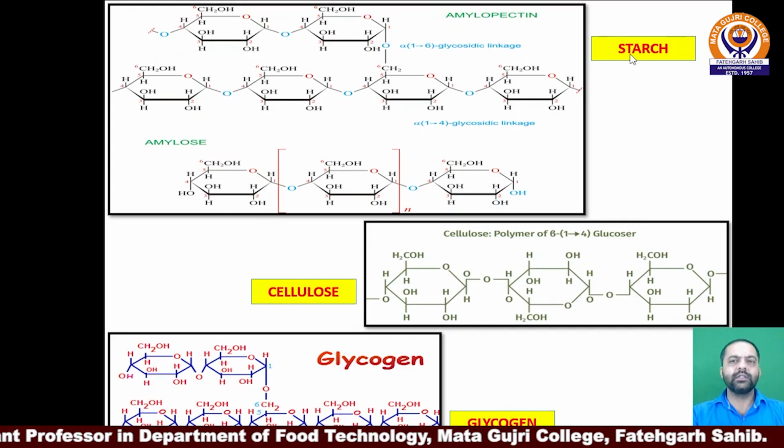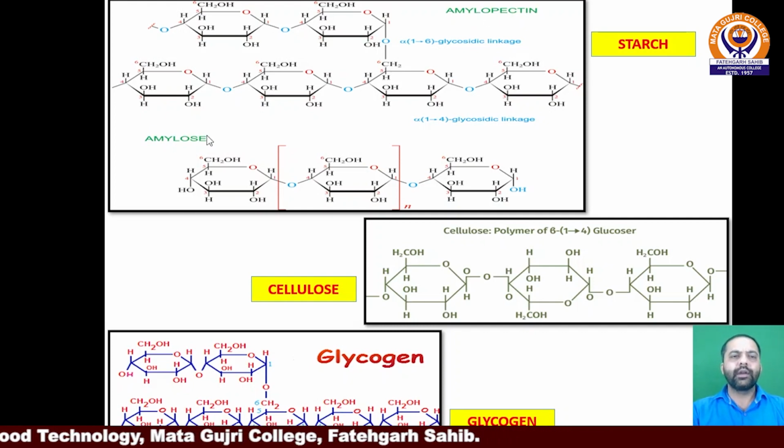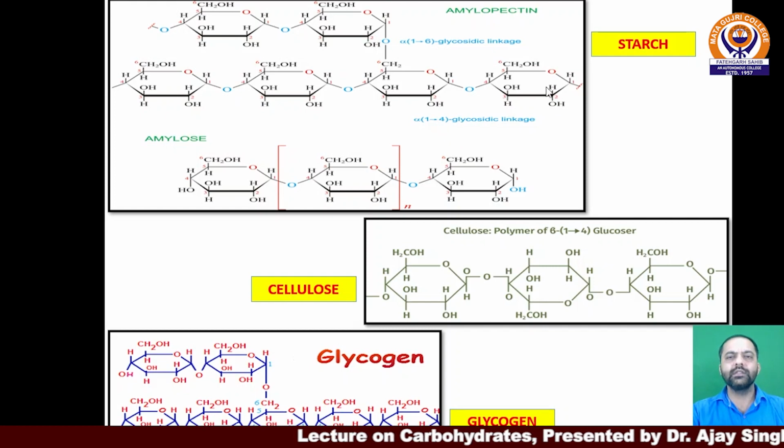Now the starch is composed of units like amylopectin and amylose, represented here through structural formulas for the easy convenience of students. Here amylopectin is a branched structure which gets associated through glycosidic linkage through alpha 1,4 and alpha 1,6. For example, here is the glucose structure. This is alpha glucose bonding through alpha 1,4 glycosidic linkage.